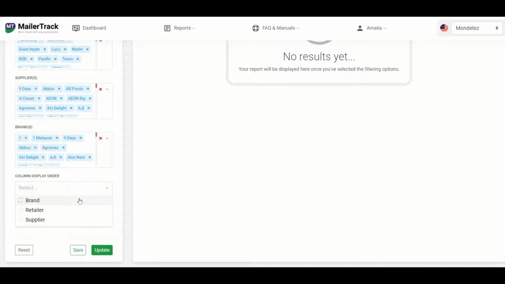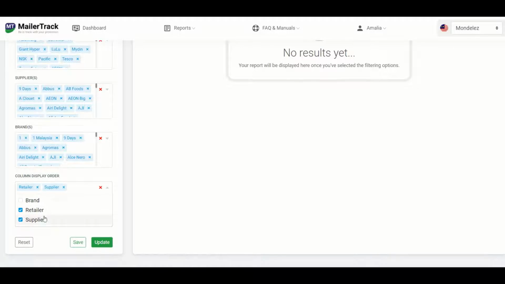So for this example, let's say we'll go through it by retailers, suppliers, and then brands. And then lastly is group by. So group by here refers to how the data is displayed as well, but in the sense of the time period. Previously, we've chosen the whole year of 2019 as the date range for this report. So month and week here refers to whether you want the data to be displayed by months for 2019 or by weeks for 2019. So for now, we'll click on months first and we can make further modifications later on.